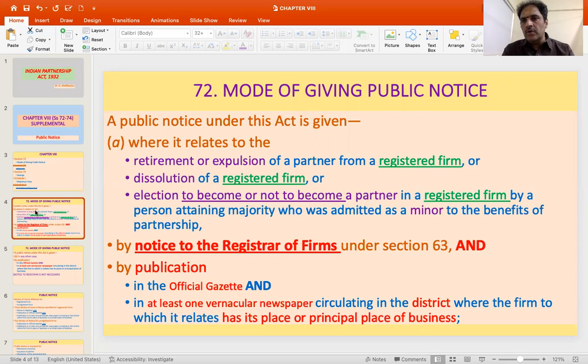So how does the notice have to be given is talked about in the subsequent portion. By notice to the registrar of firms under section 63, and by publication in the official gazette, and in at least one vernacular newspaper circulating in the district where the firm to which it relates has its place of business or principal place of business.